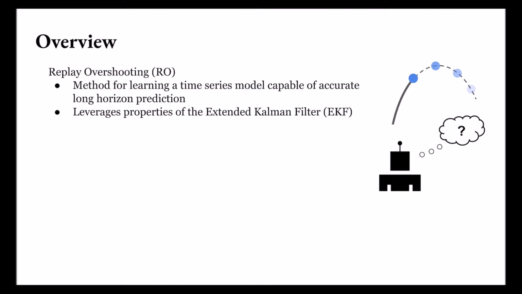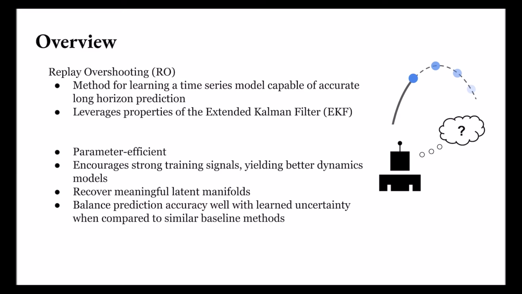This brings us to replay overshooting, a method for learning a time series model capable of accurate long horizon prediction. In addition, replay overshooting does this in a way that utilizes properties of the extended Kalman filter. We show our models are parameter efficient, benefit from a strong training signal, learn meaningful latent manifolds, and balance accuracy with uncertainty.